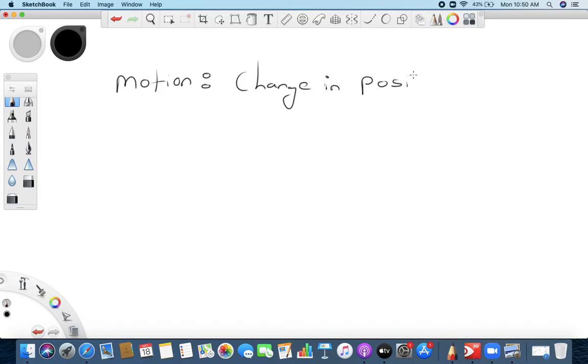Change in position with respect to time. See, everything happens with respect to time only. Understand that one thing: with respect to time. So what we are saying here is, what is motion? Change in position with respect to time.